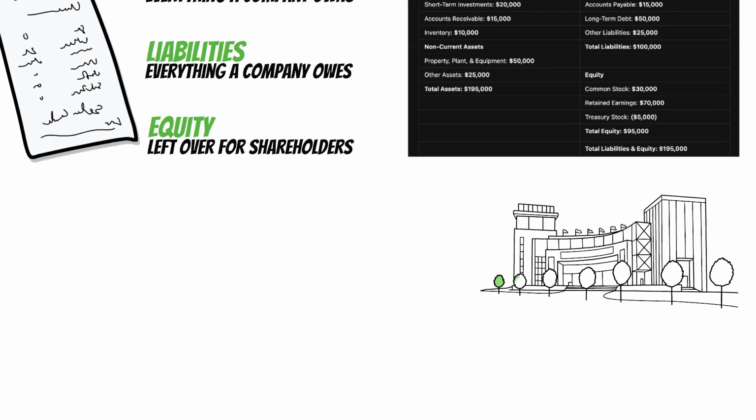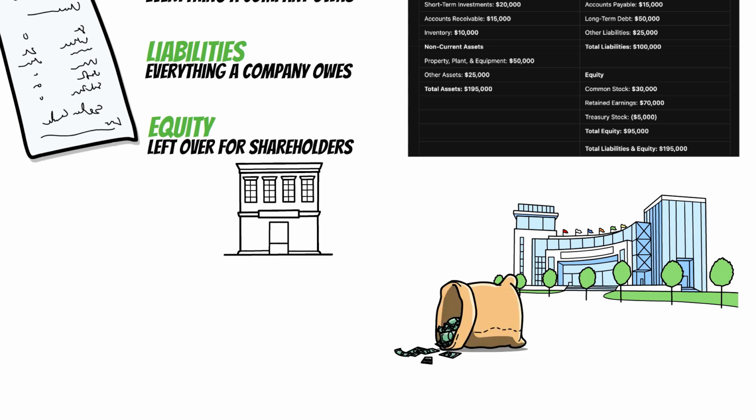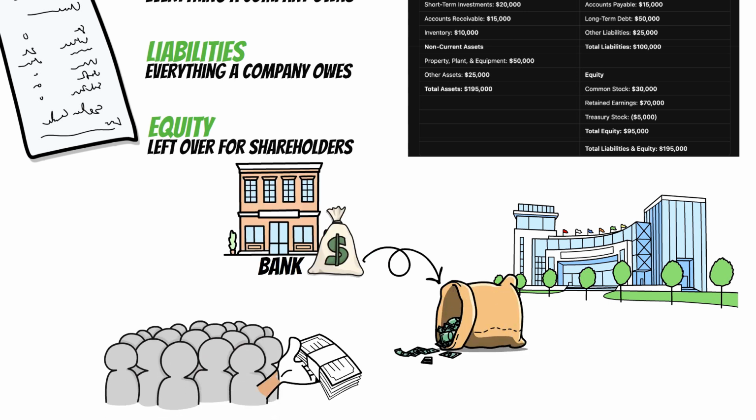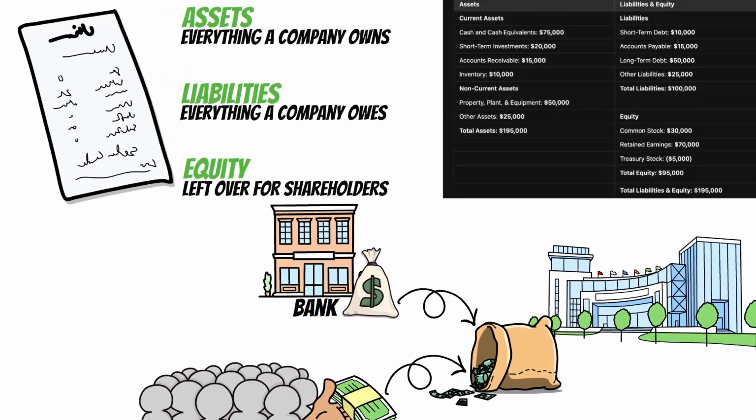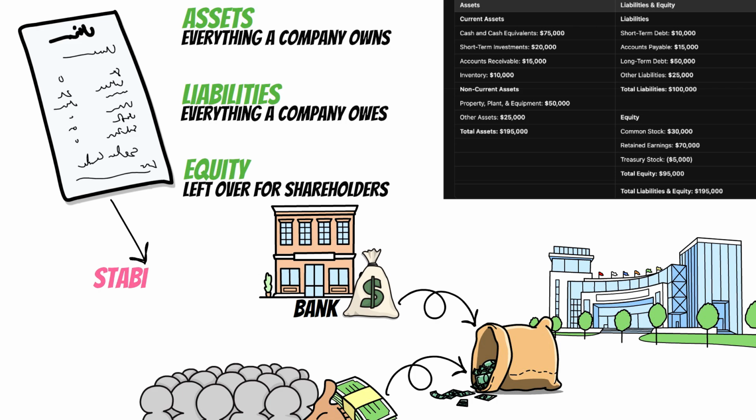This means every dollar a company owns or uses is either financed through borrowing, which is liabilities, or investment from shareholders' equity. Buffett loves balance sheets because they show a company's true financial position, how stable it is, how much it relies on debt, and how it effectively reinvests its profits.